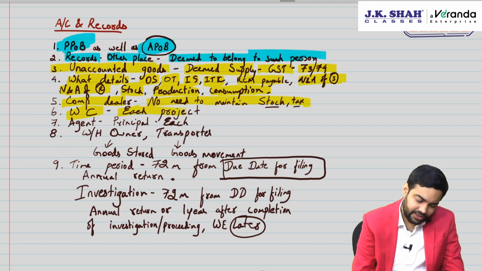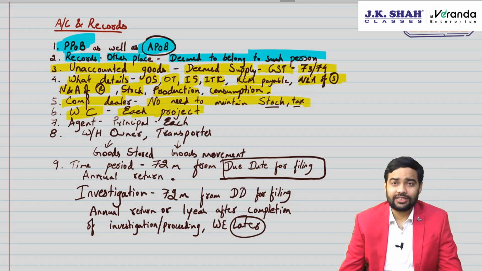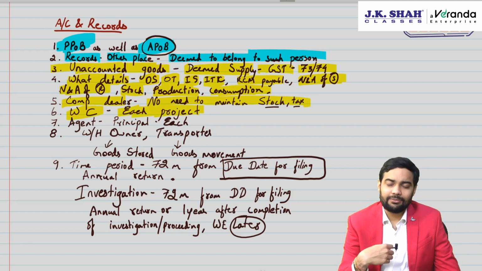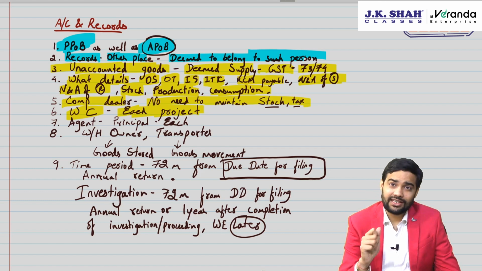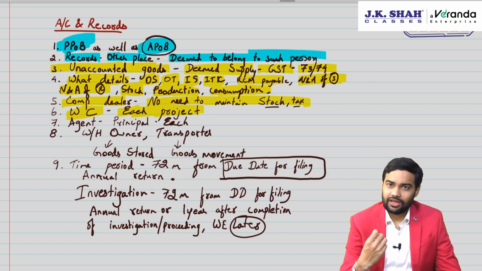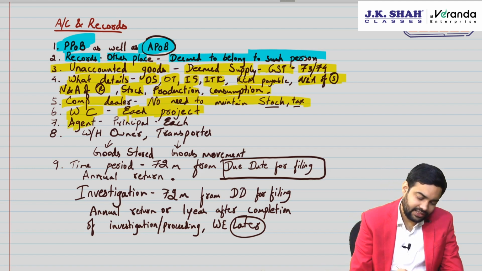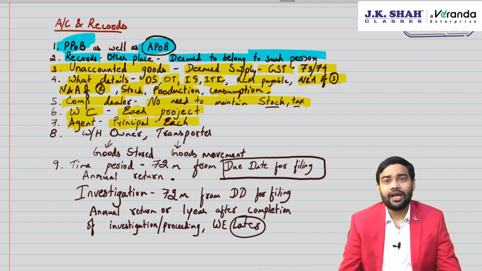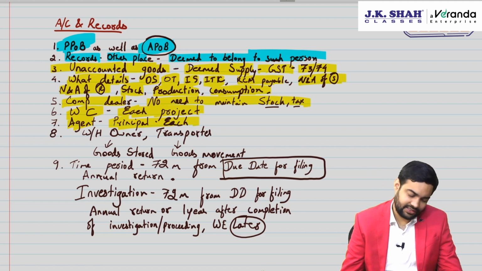Works contractor has to maintain all the details for each project, how much was the production material sent to that particular site, how much was utilized for each contract, what was the contractor's duty, how much was the consumption of each and every product should be maintained separately. Agent has to maintain for each principal separately what were the goods received, authorization from each principal, goods supplied on behalf of each principal, records of what goods have been kept in his premise, how much was received, when was it received, when was it supplied, all these details.